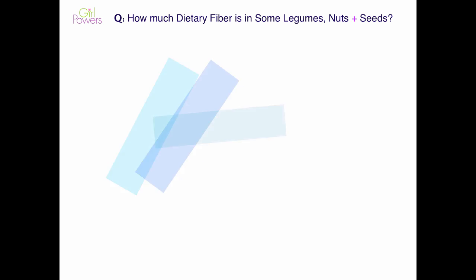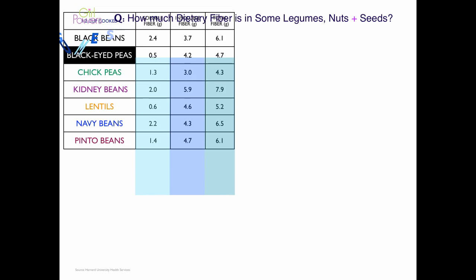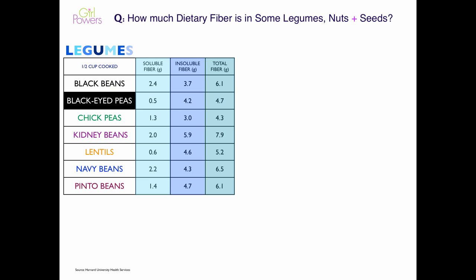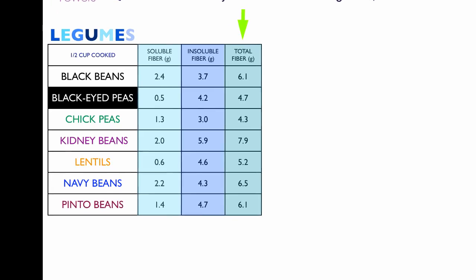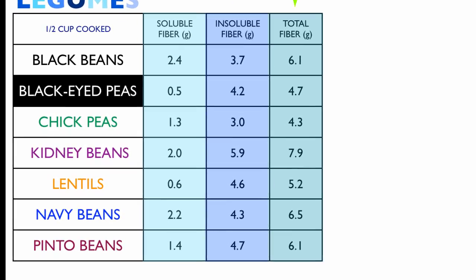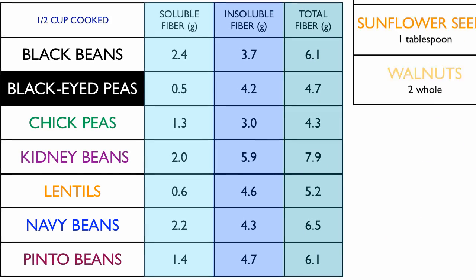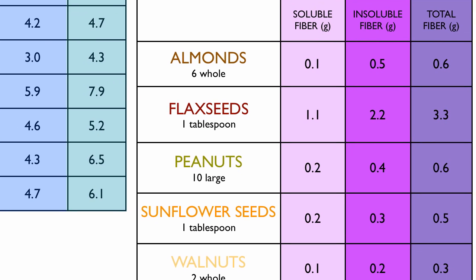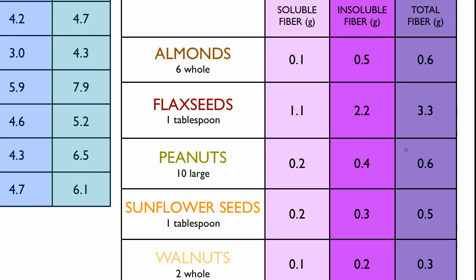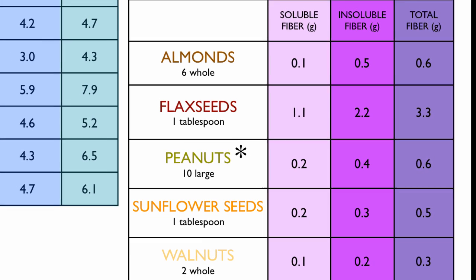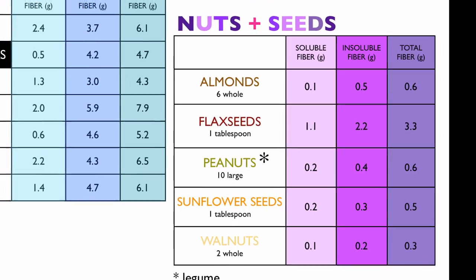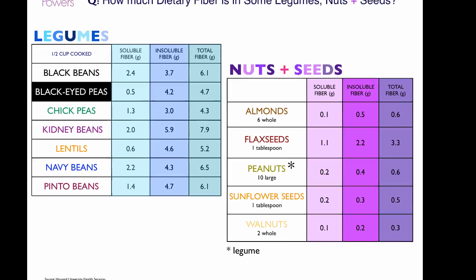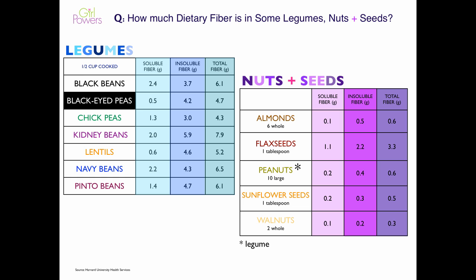How much dietary fiber is in some legumes, nuts, and seeds? Here's a chart of legumes, a cup of cooked legumes, which are all very good sources of fiber. And nuts and seeds also contain elements of fiber. Peanuts are technically a legume, but they're over on the nut chart because that is how most people perceive them, which is no surprise given that nut is in their name.